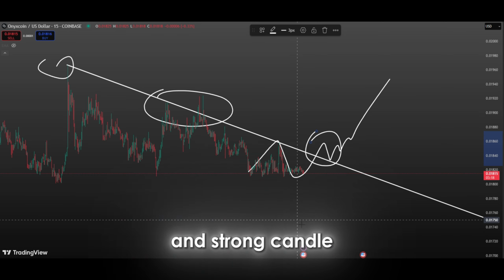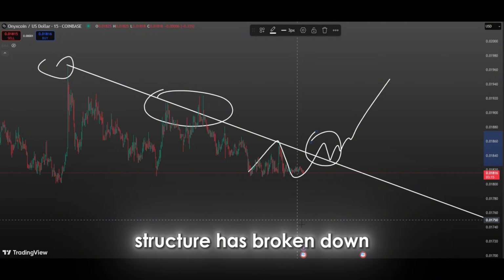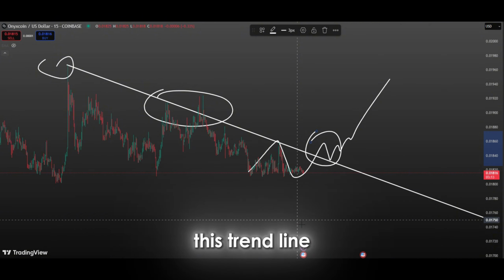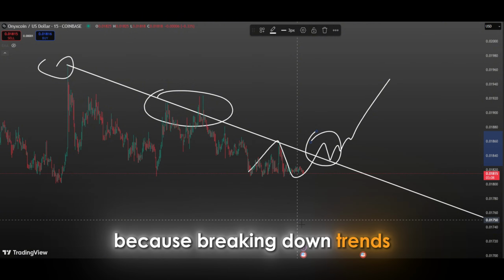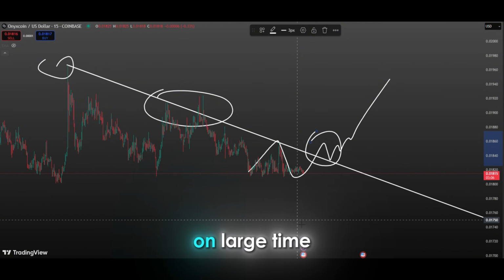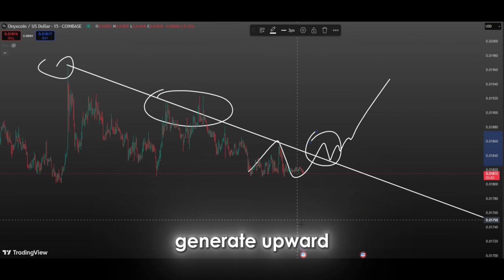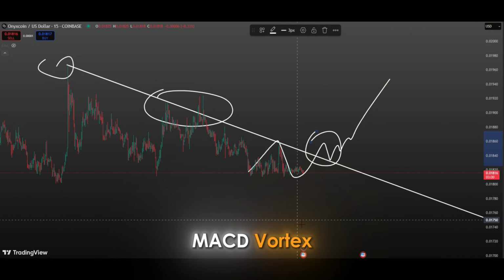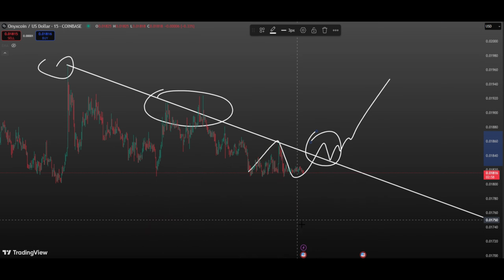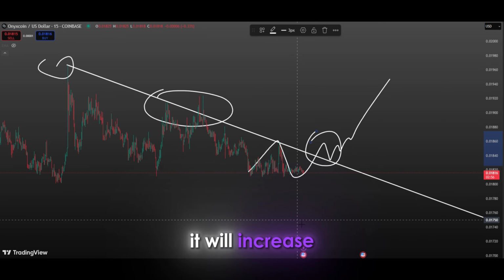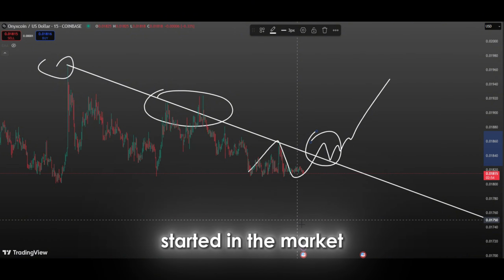High volume and strong candle patterns during the breakout will be among the clearest signs that this technical structure has broken down. Moreover, a breakout of this trend line is of great significance not only for short-term traders, but also for traders who analyze the medium and long term, because breaking downtrends can often lead to changes in direction on large time frames. After such a breakout, many technical indicators are likely to generate upward signals. For example, if indicators such as RSI, MACD, Vortex, ADX, etc. give positive signals after a breakout, it will increase confidence that a new bullish wave has started in the market.